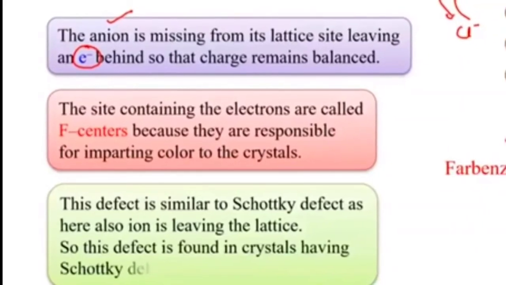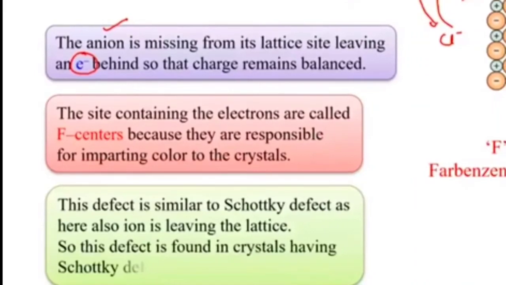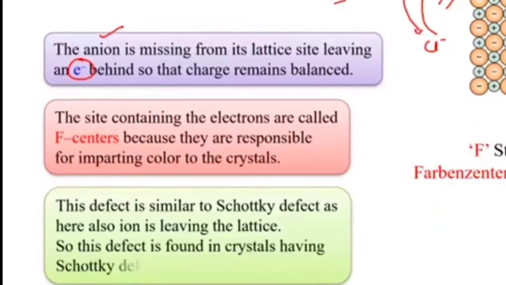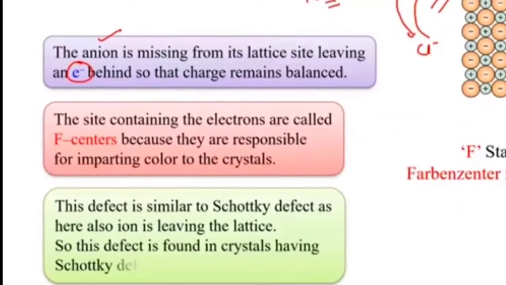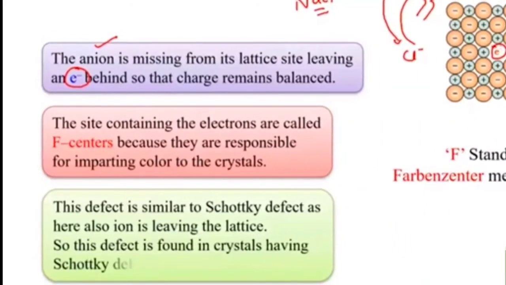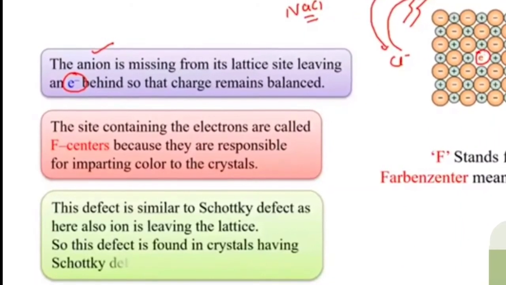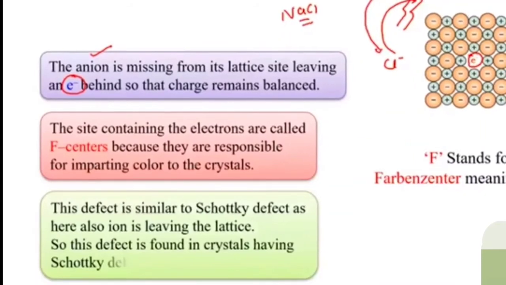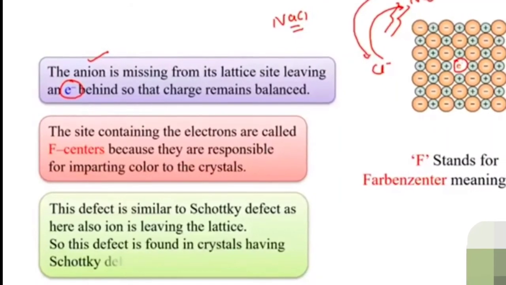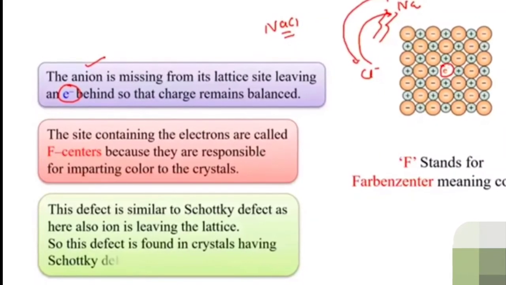That electron site is nothing but the F center, because it is responsible for the color of the crystals. You see, very important: the anions are missing, they leave electrons, and those electrons occupy the vacant site, which changes the color of the crystal.